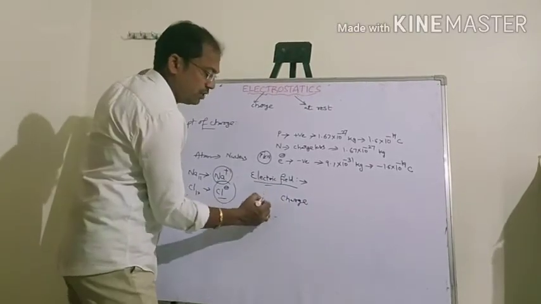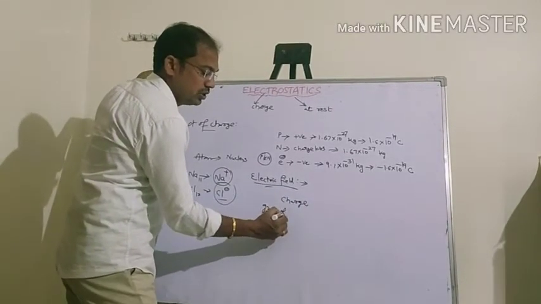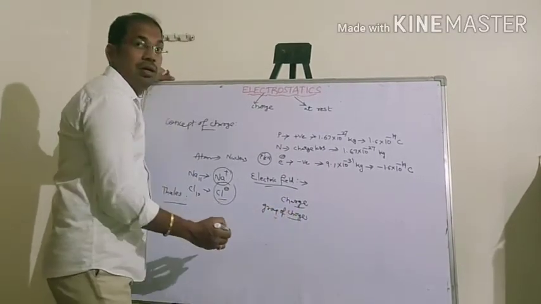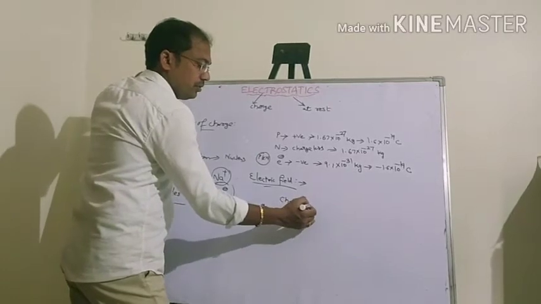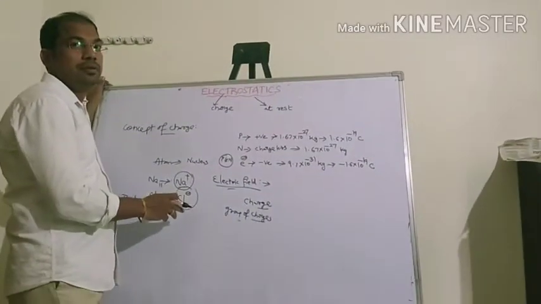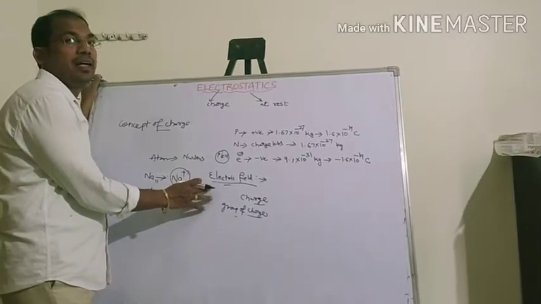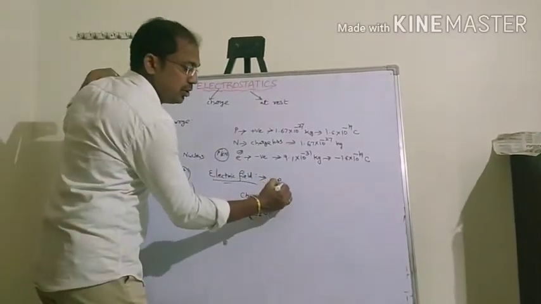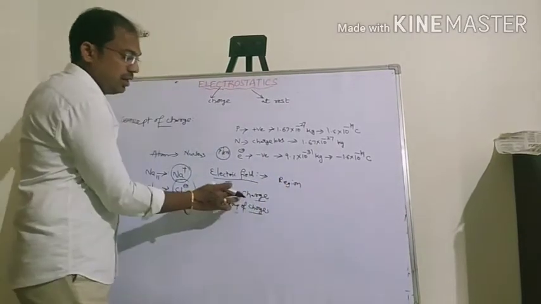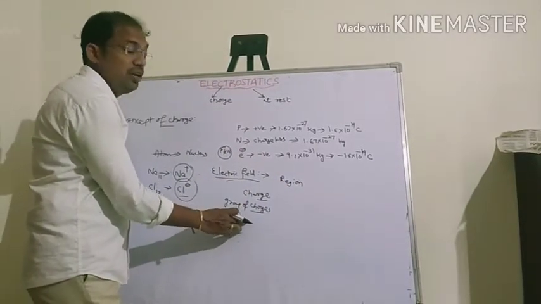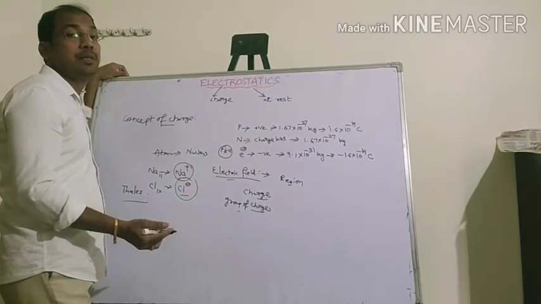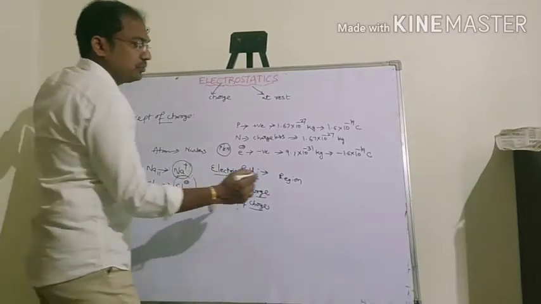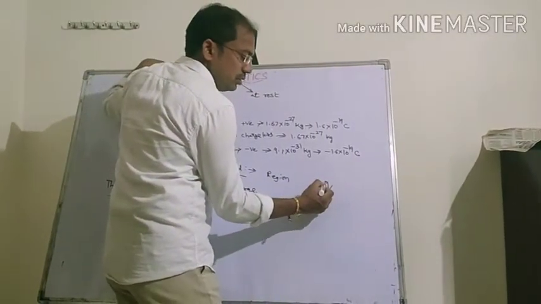Electric field means the region surrounded by a charge or a group of charges in which another charge experiences a force. For example, consider a charge.